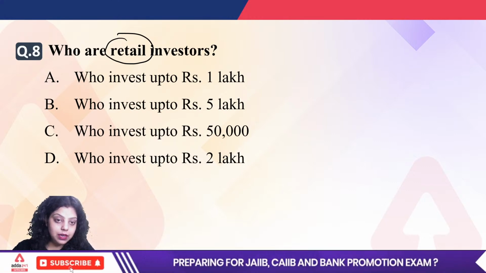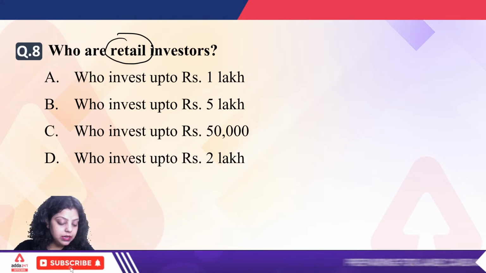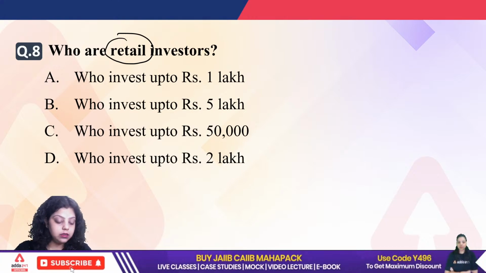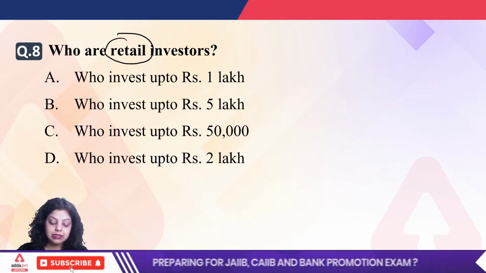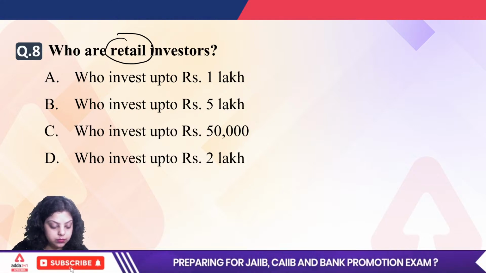So Joyram is saying A. Rahul is saying D. Bhavesh is saying 2 lakh. Dheeraj is saying D. Neelam is saying D. Munni is saying D. So maximum are going with the D option. Okay.